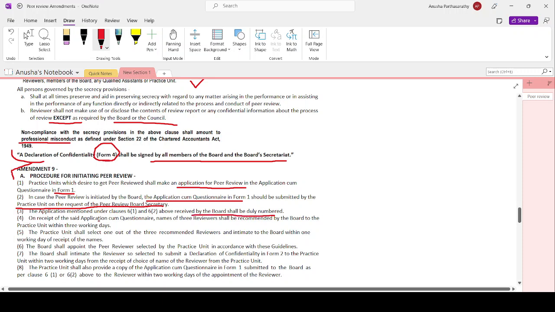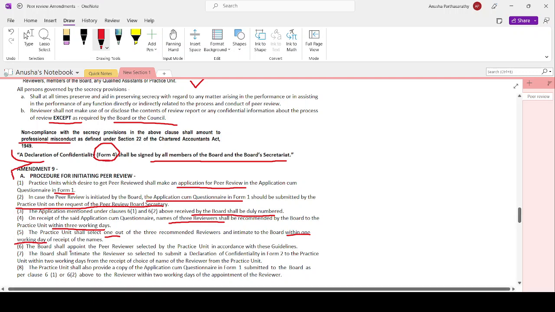Then on receipt of the application and questionnaire, the names of 3 reviewers shall be recommended by the board to the practice unit within 3 working days. After the receipt of the application, the board will spell out 3 reviewers' names within 3 working days. The practice unit should select 1, so they will get only 1 working day. It's a bit funny, but try to remember it this way so that you will never forget it.